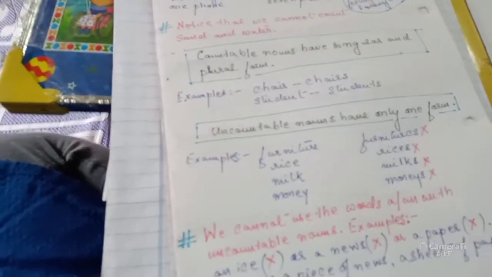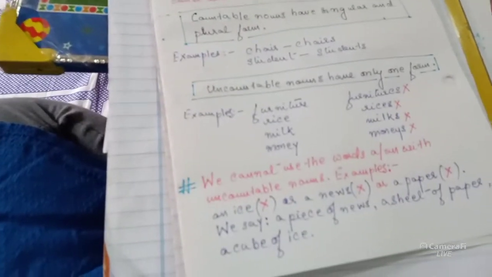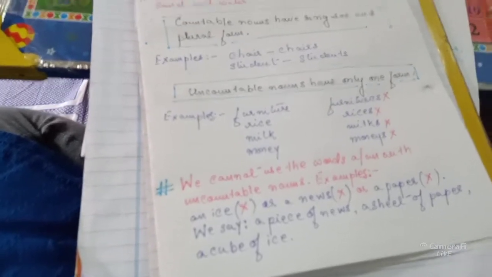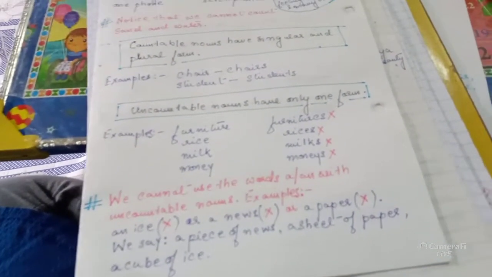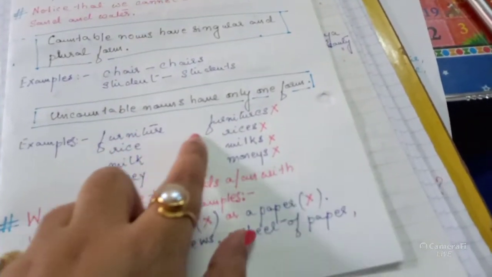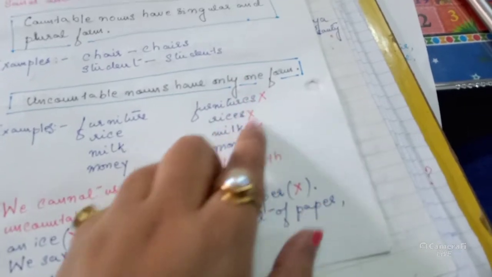Okay. Uncountable nouns have only one form. It cannot be changed into plural form, or if it is in plural form, it will remain so. Like see, furniture we do not change into furnitures. This is wrong.